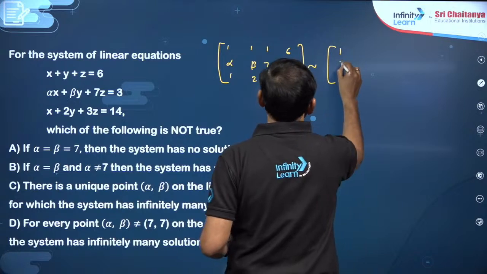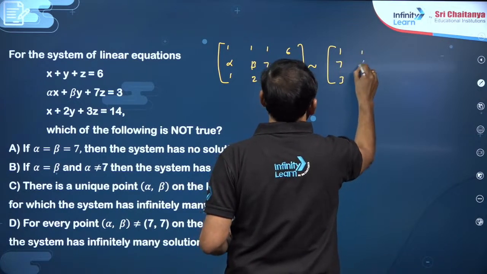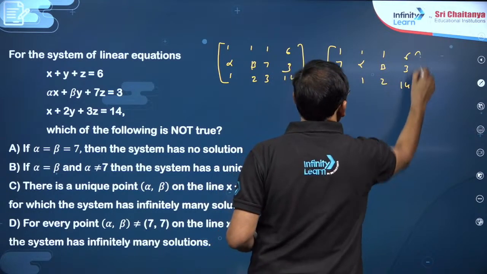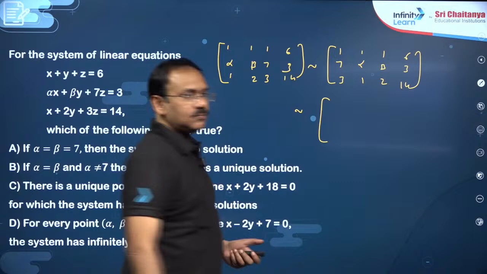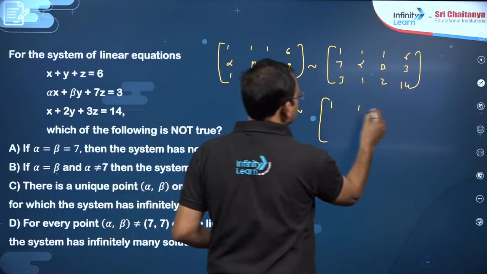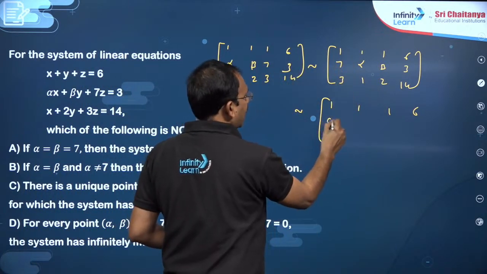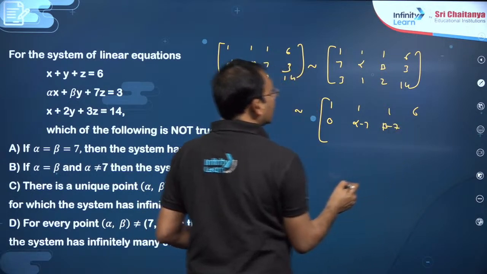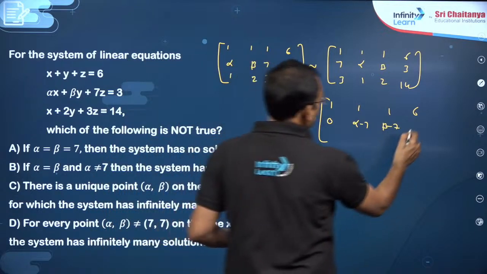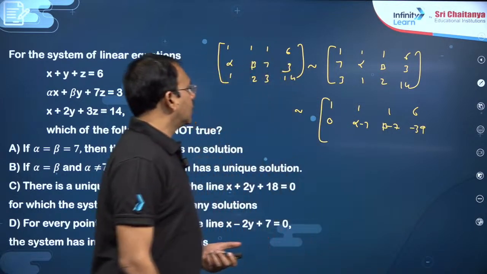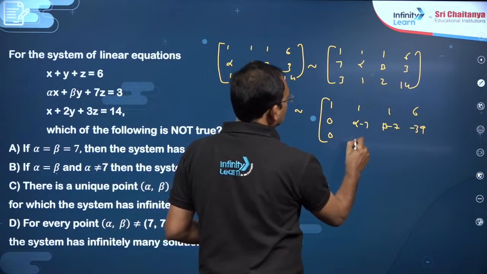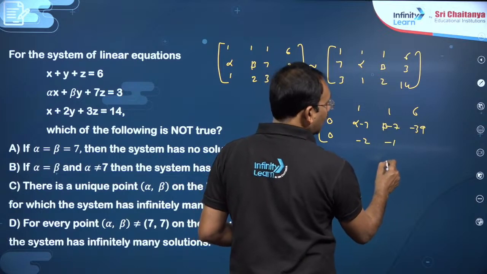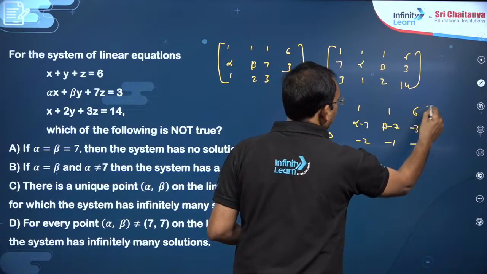Right, so 1, 7, 3, Z you write first, then 1 alpha 1 here, 1 beta 2 here, 6, 3 and 14 here. Now what you can do is, with the help of first element, you multiply with 7 and subtract: 0, alpha minus 7, beta minus 7, 3 minus 42 means minus 39. Am I correct? Then triple and subtract: 0, this is 1 minus 3 is minus 2, 2 minus 3 is minus 1, 14 minus 18 you will get minus 4.